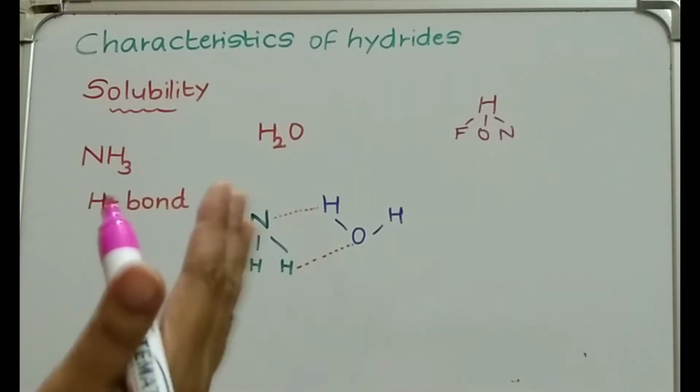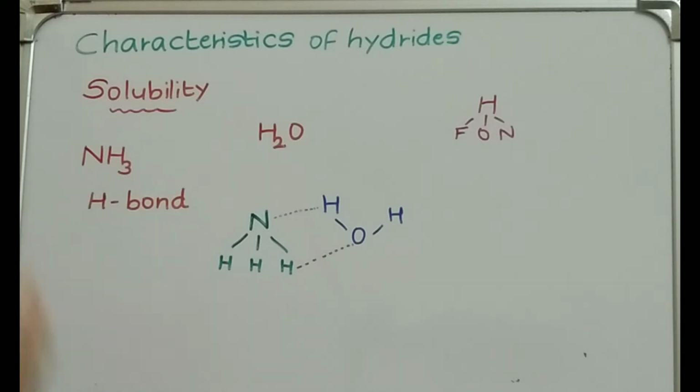So a bond is formed, and what bond? It is hydrogen bond. Because of this, ammonia is soluble in water, but the rest of the hydrides are insoluble in water because they do not have hydrogen bond. Hope this is clear to you.